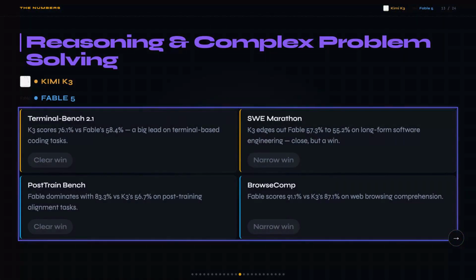I looked at 4 benchmarks here, and the pattern is pretty interesting. K3 leads on coding with 76.1% on terminal bench, 2.1 versus Fable's 58.4%, and 57.3% to 55.2% on Sweet Marathon.